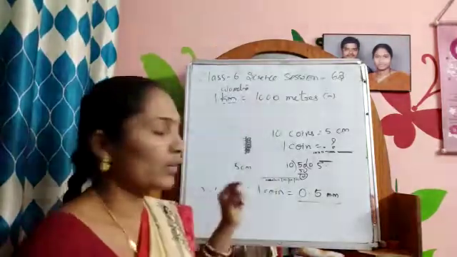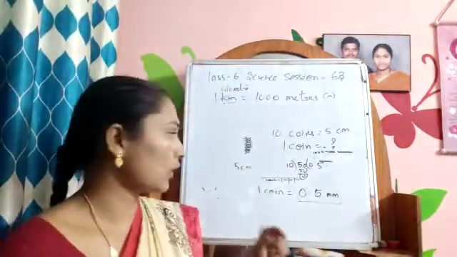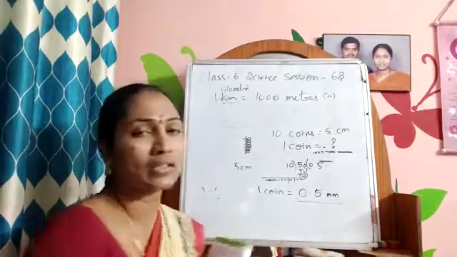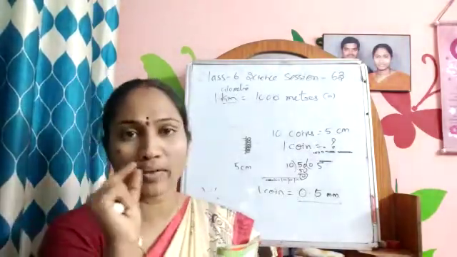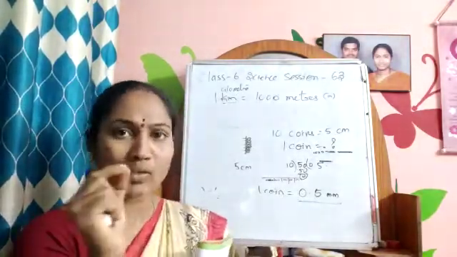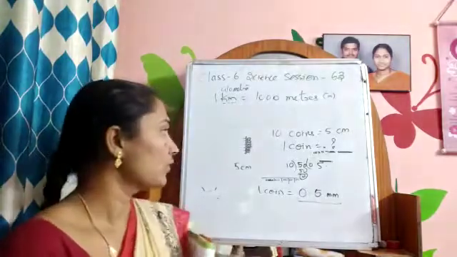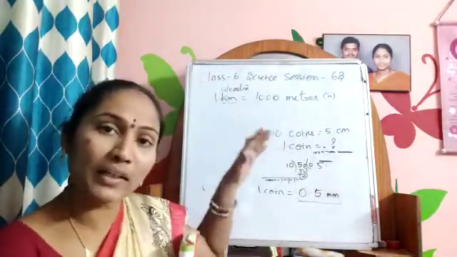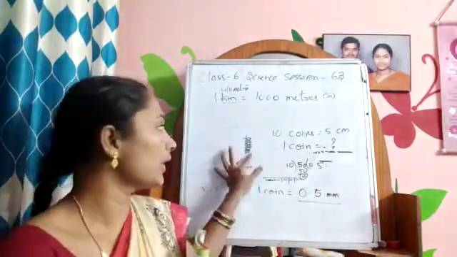If you take and measure only one coin, you cannot get 0.5 millimeter. The thickness of one coin in the decimal range we cannot calculate with a scale. For that purpose you have to take 10 coins, then divide, then you will know the measurement of one coin.